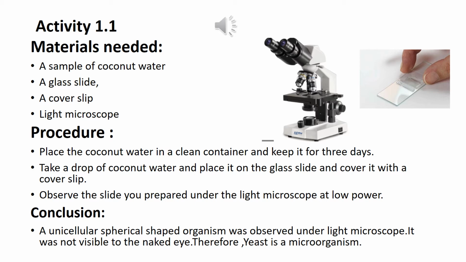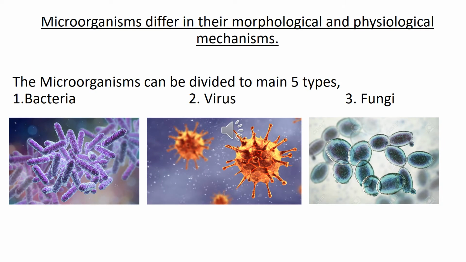Okay, so yeast, which was not able to be seen by the naked eye but was able to be seen by the light microscope, can be put under the category of microorganisms. Okay, so when you talk about the microorganisms, they differ in their morphological and physiological mechanisms. Morphology means the appearance, and physiological mechanisms mean the functional mechanisms, right? The microorganisms can be divided into 5 main types.